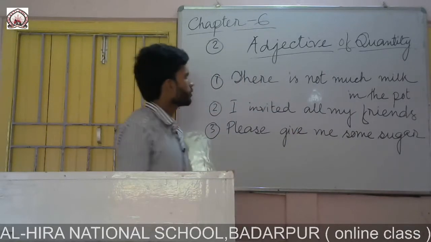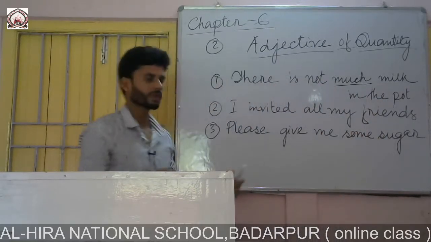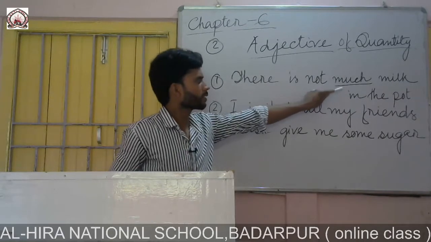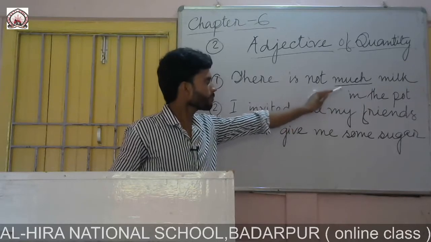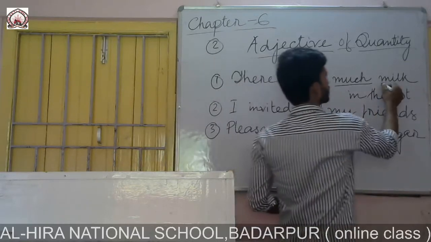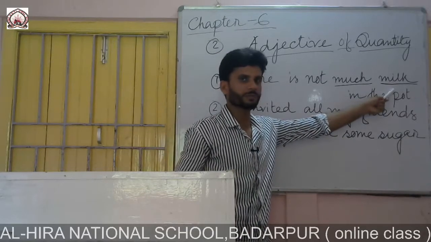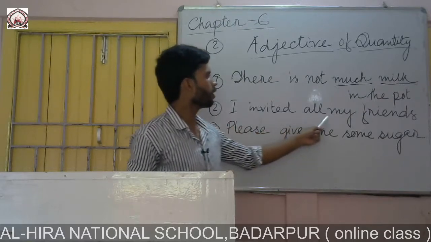So in these three sentences, here you see this word much: there is not much milk in the pot. This word much is describing, or telling us about, milk. In sentence number 2, I invited all my friends.